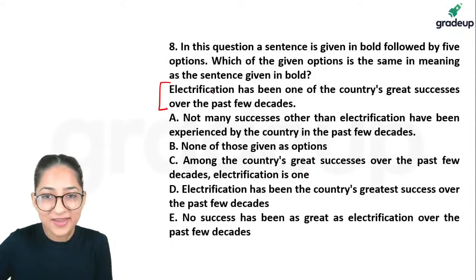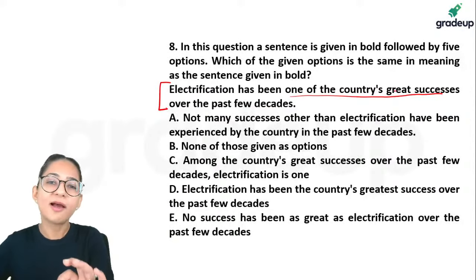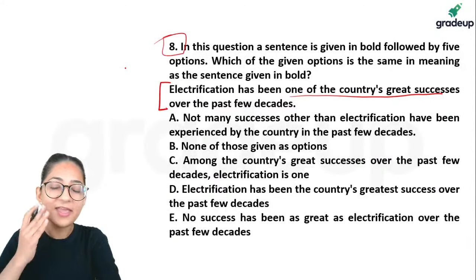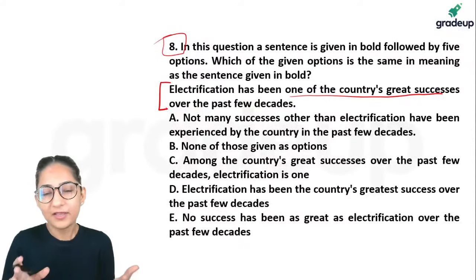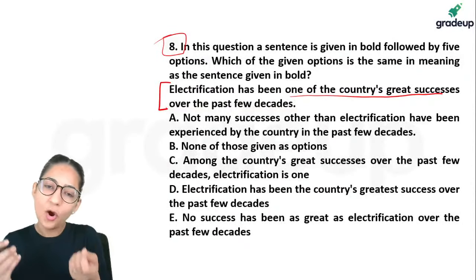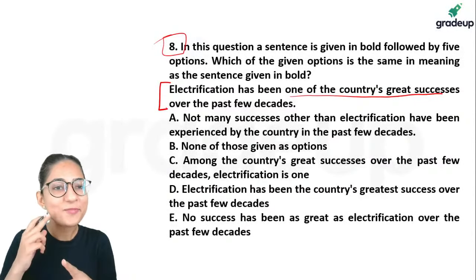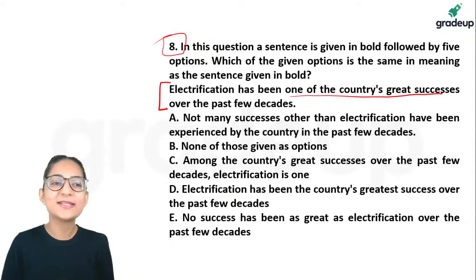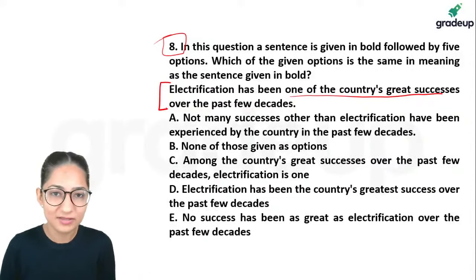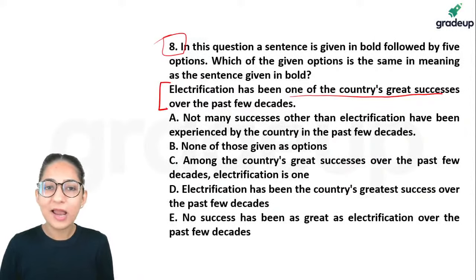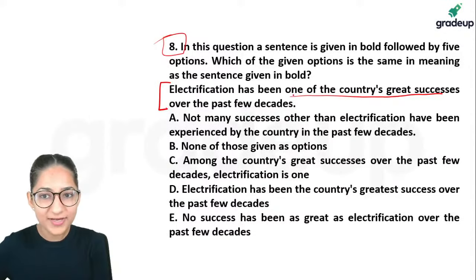Electrification has been one of the country's great successes. When they give you that a sentence is given, choose the one that has the same meaning. This is a typical type. They'll say it is one of the best and the option choices will say it is the best. So you can then eliminate those options. So please remember that when somebody says that A is one of the best students in the class, it doesn't mean that he is the best. Okay? So make sure that you do not get confused here.